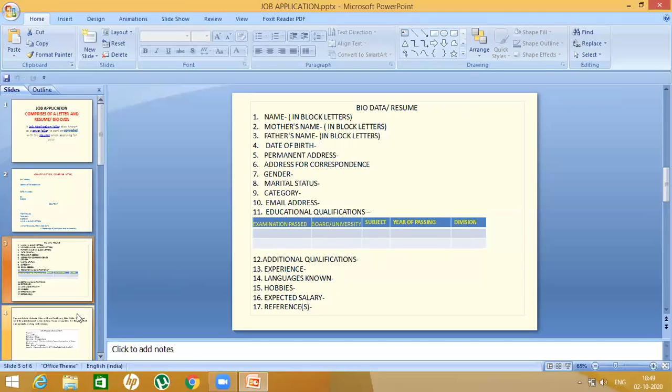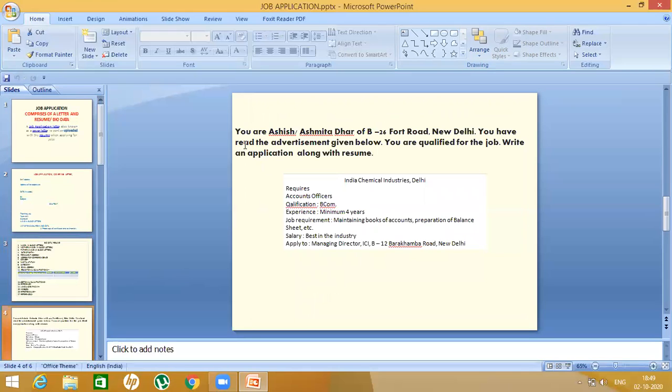Now let us deal with an example. Okay, now here you see there's a question. You are Ashish Ashmita Dhar of B26 Fort Road, New Delhi. You have read the advertisement given below. You are qualified for the job. Write an application along with resume.